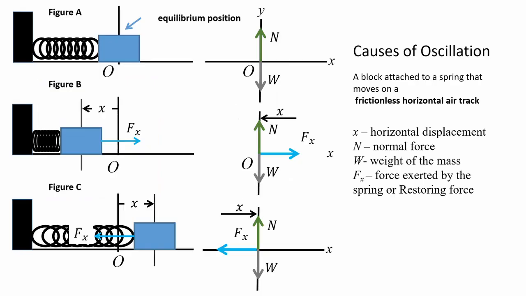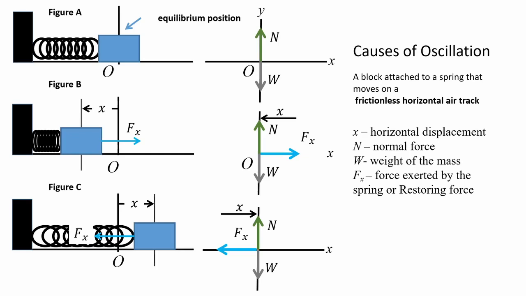Let us examine some forces that cause oscillation. Here we have a block lying on a frictionless surface attached to a spring with a spring constant K. The block is allowed to oscillate back and forth. Here we have the physical quantities that we take note of. X here would be the horizontal displacement or the path that the block will travel when it is oscillating.